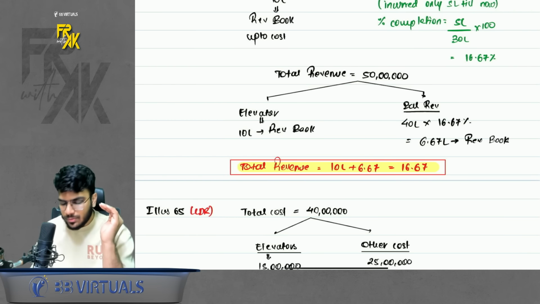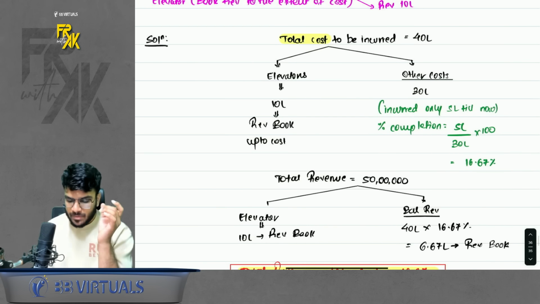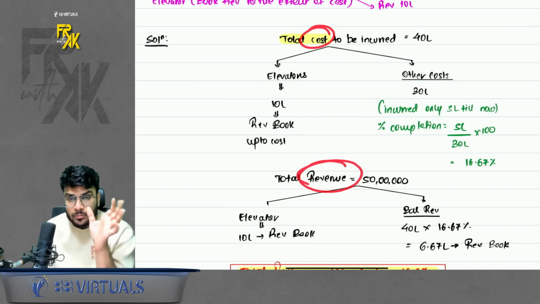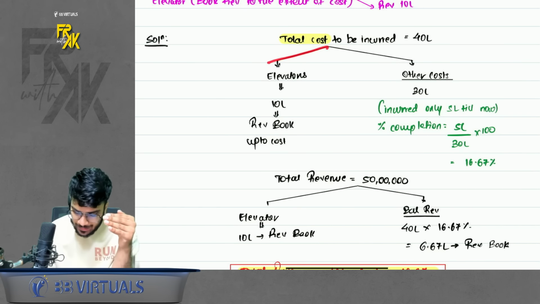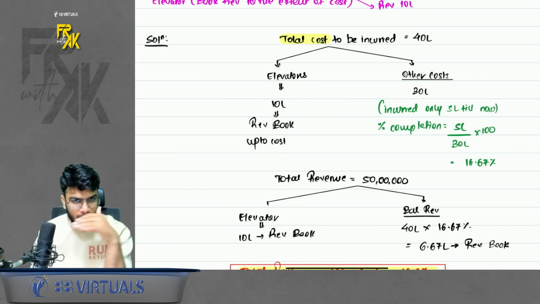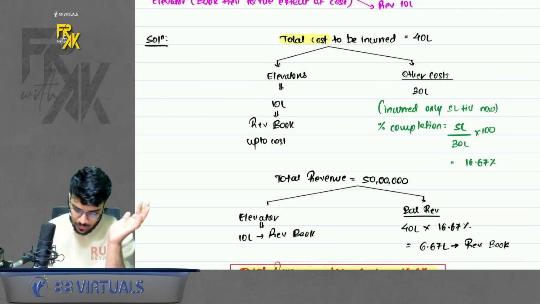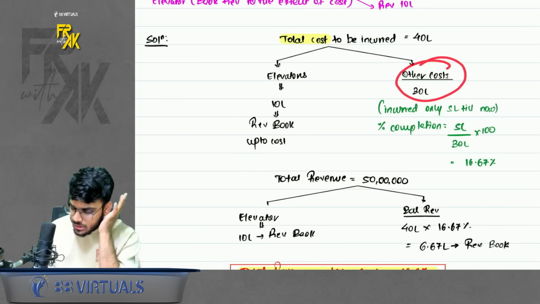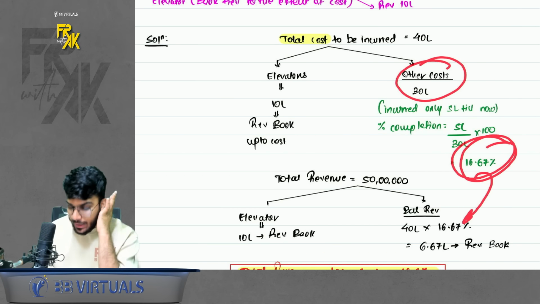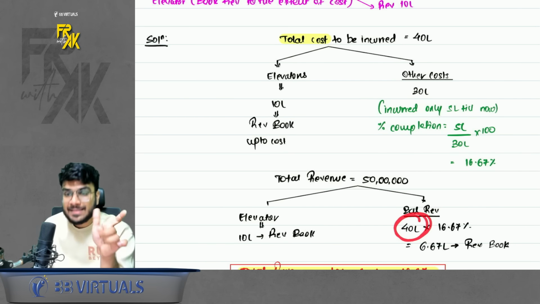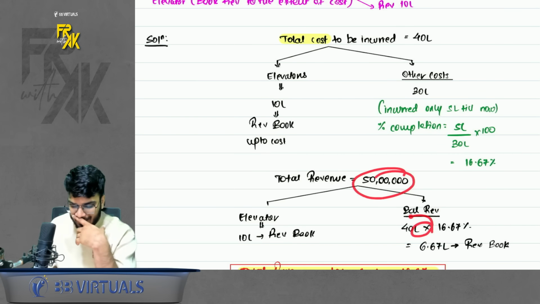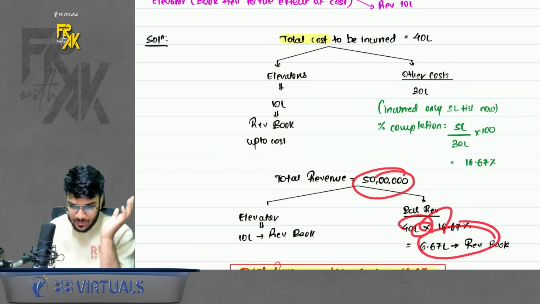So if I want to summarize this for you, do remember that whatever cost you incur and whatever revenue you book, separate the elevator part out of it. So this much cost is incurred for elevators, because it is not installed, book the revenue only up to this much. For other cost, find the percentage completion and apply that percentage on the balance revenue, not on total revenue. Balance revenue into percentage completion, you can book this much revenue.